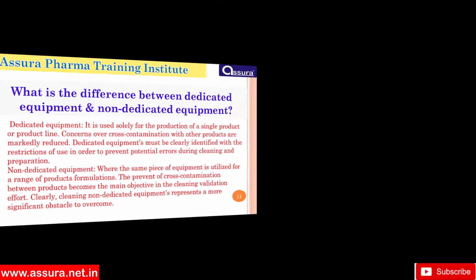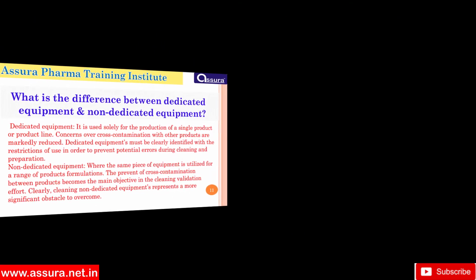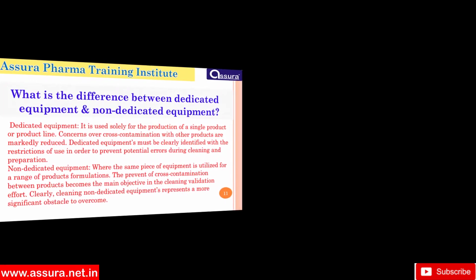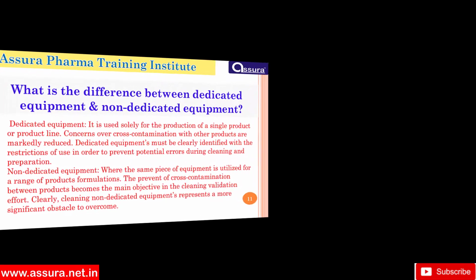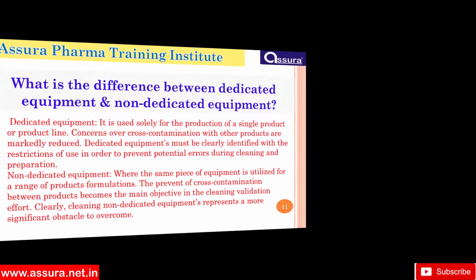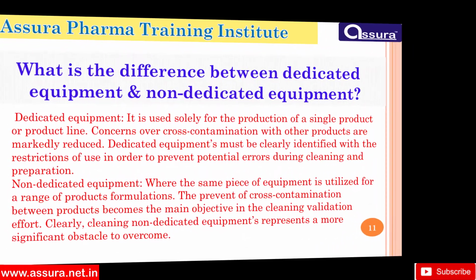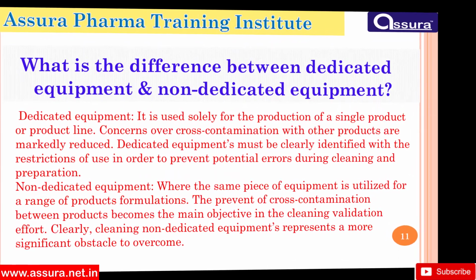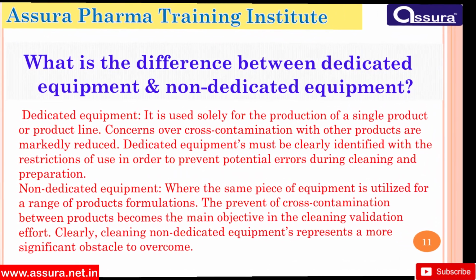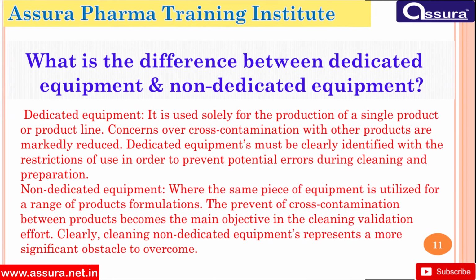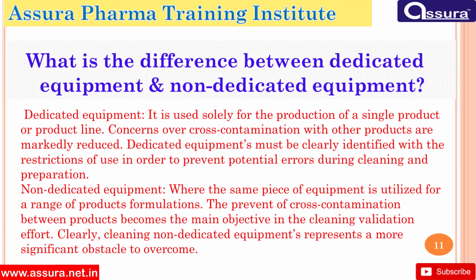Next, what is the difference between dedicated equipment and non-dedicated equipment? Dedicated equipment is used solely for the production of a single product or a product line. Concern over cross-contamination with other products is markedly reduced. Dedicated equipment must be clearly identified with the restriction of use in order to prevent potential error during